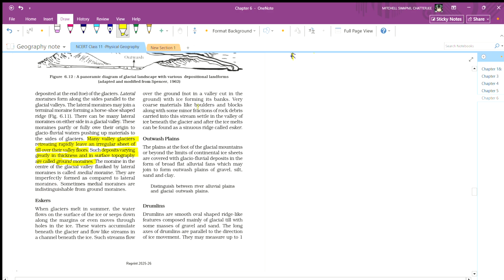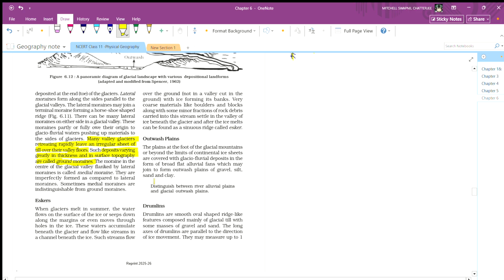Very coarse material like boulders and blocks, along with some minor fraction of rock debris carried into this stream, settle in the valley of ice beneath the glaciers. After the ice melts, they can be found as sinuous ridges called eskers.